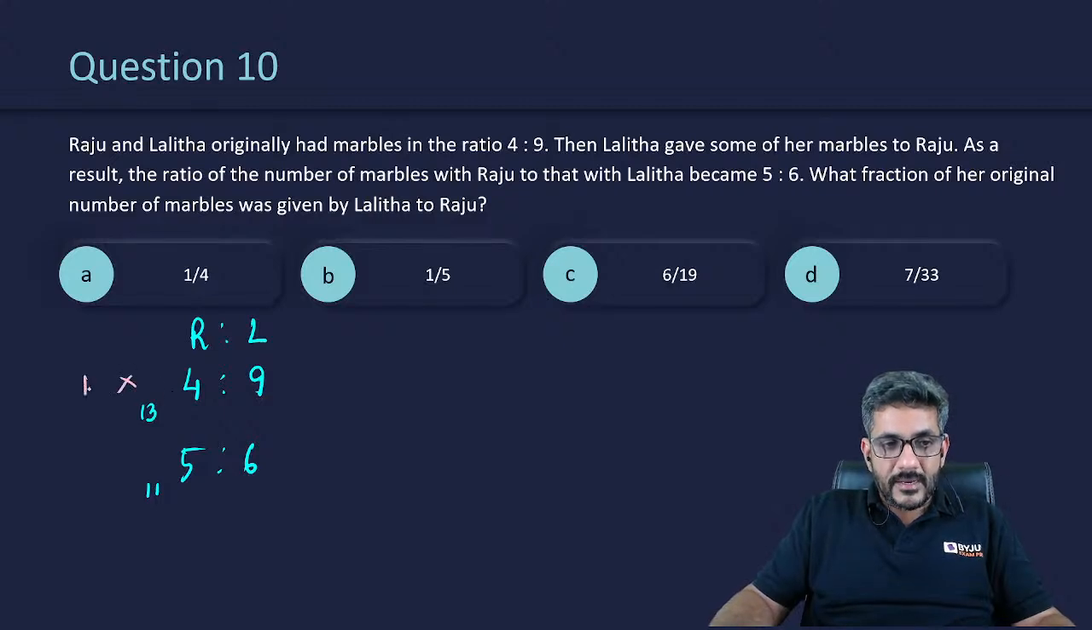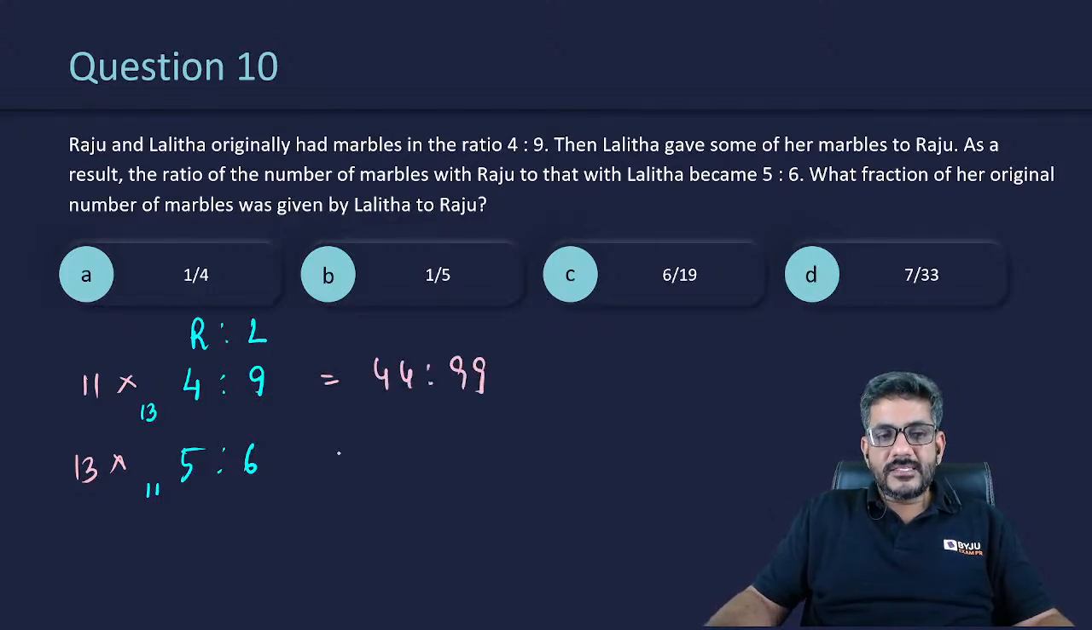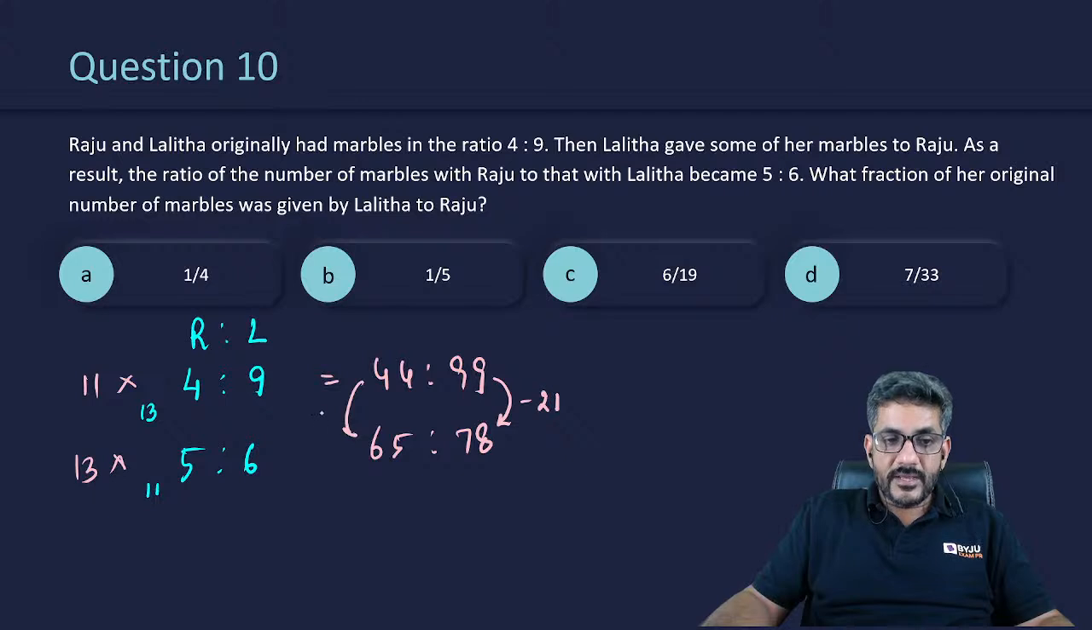Let's multiply it by 11. Let's multiply it by 13. Total दोनों का same हो जाएगा. So the first ratio can also be written as 44 is to 99. The second ratio can also be written as 65 is to 78. And now you see, if Lalita gave 99 minus 78, that is 21 marbles to Raju, Raju will have 21 marbles more. The original ratio was 4:9 and now the ratio is 5:6.